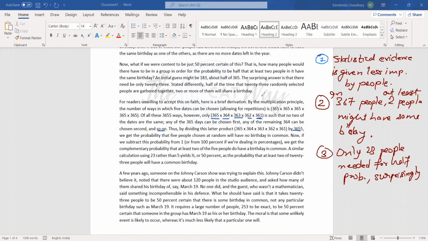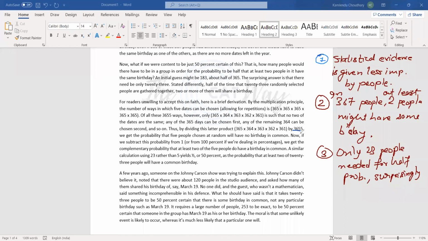We get the probability. This was the total number of allowed repetitions, right? This is in the denominator, this is in the numerator. So let us move ahead.